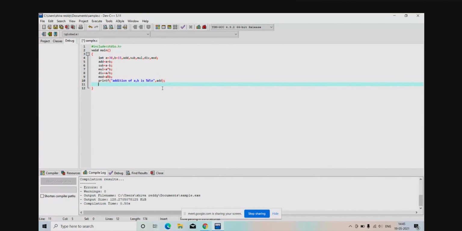Next, it will show addition of a comma b, but I want to see the subtraction also, right? Next, printf. Addition is over, after that subtraction, right?